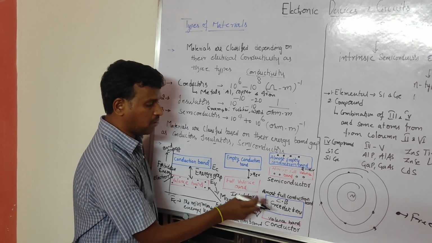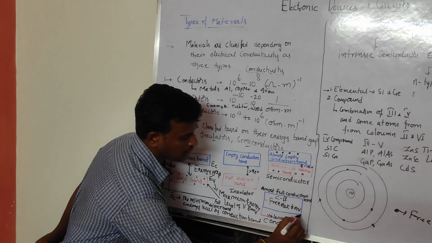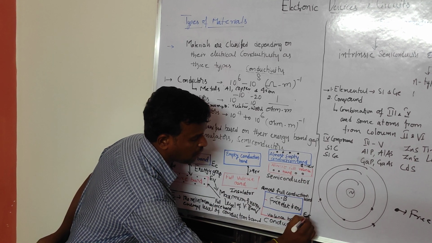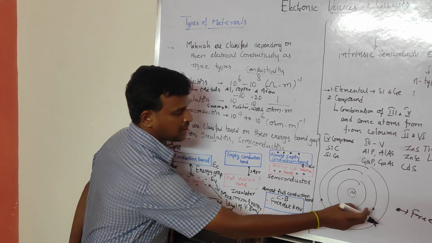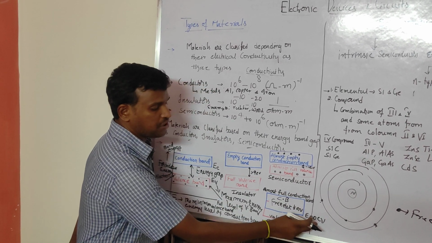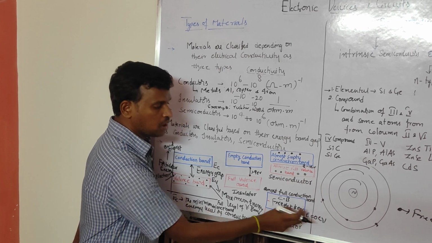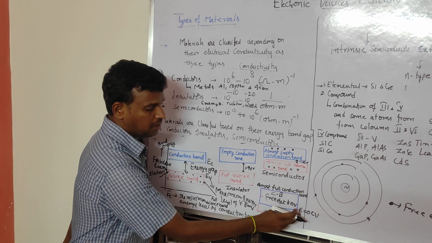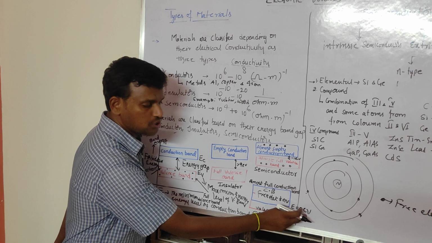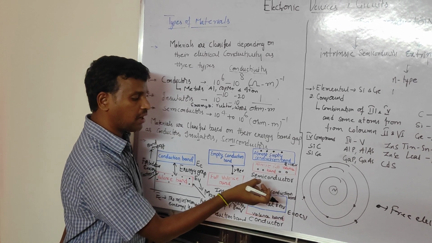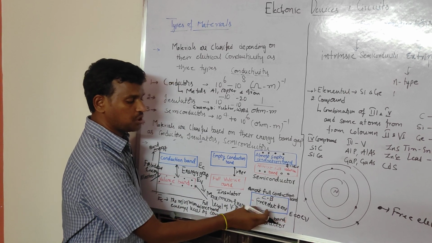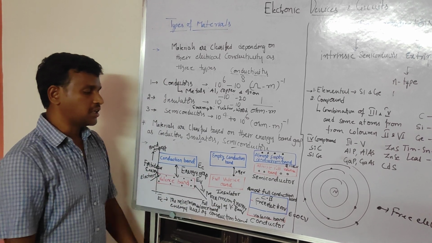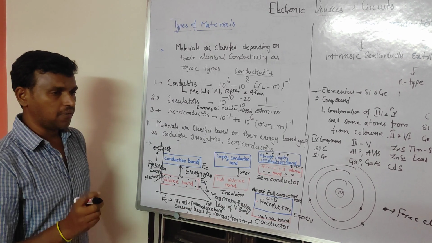Now the energy gap EG is equal to 0 electron volts. The external energy we apply is measured in electron volts, and here that energy is equal to 0. That's why it is called a conductor. The band gap is 0.